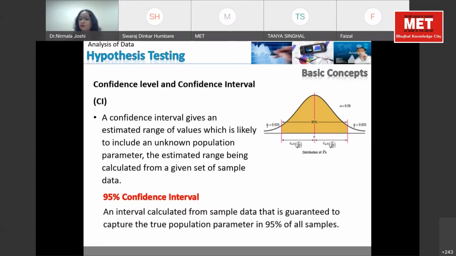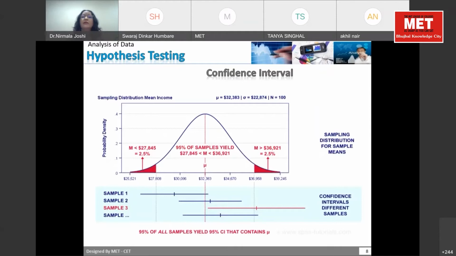Our confidence level should be extremely high that this is the impact of your drugs on the life of a person or any disease. But in business analytics, normally 95% is accepted by all the experts. I hope you are comfortable with the first concept, the level of confidence interval.